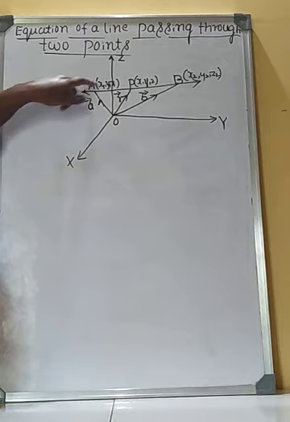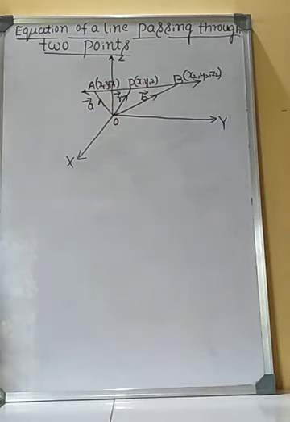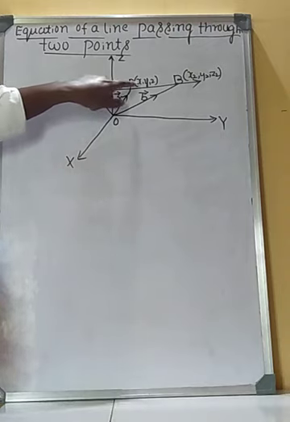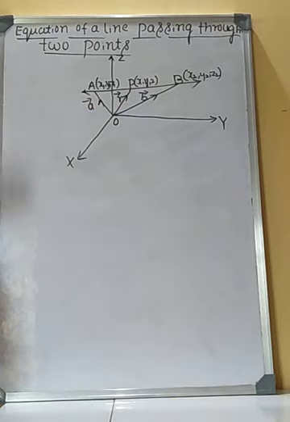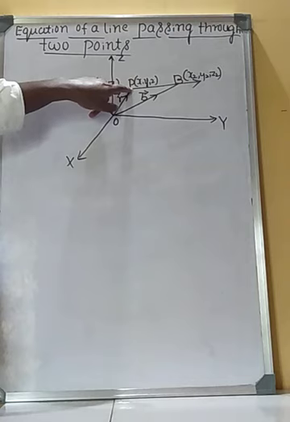Point A and point B lie on a line. Let R vector be the position vector of an arbitrary point P (x, y, z). Then P is a point on the line